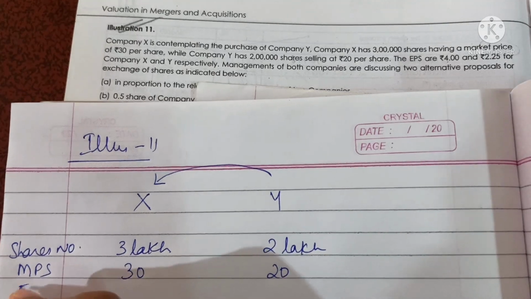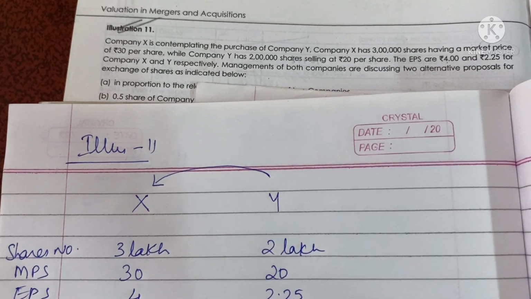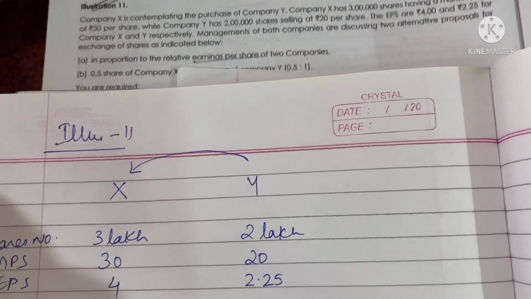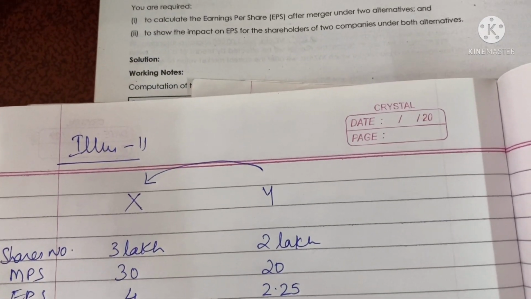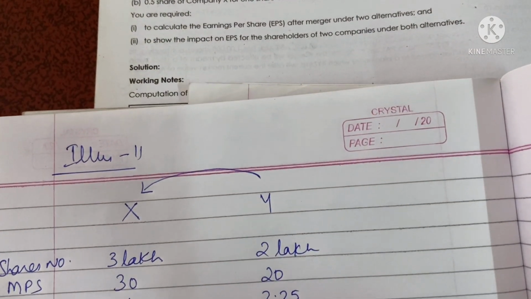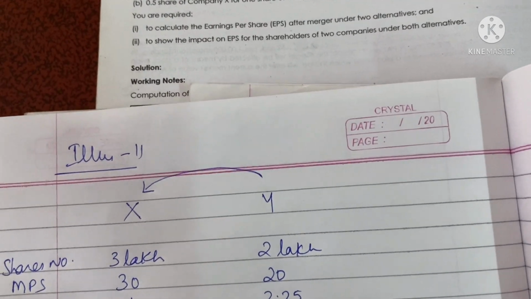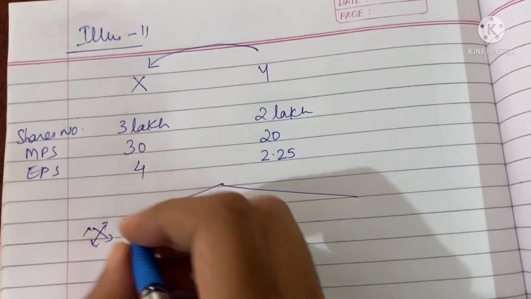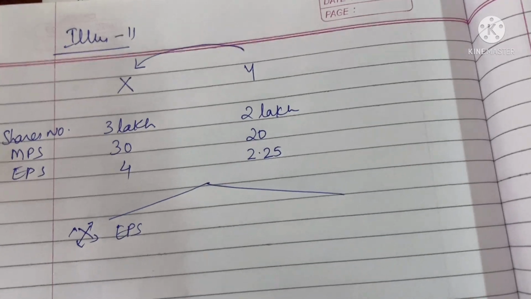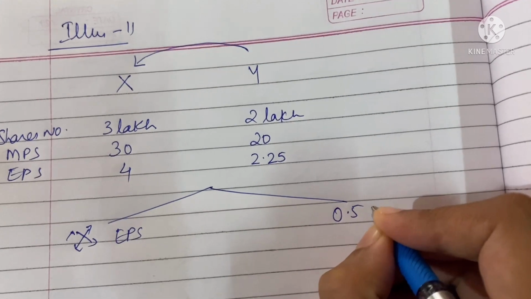The EPS is also given. EPS is 4 for X and 2.25 for Y respectively. Now there are two alternative proposals for exchange of shares. The first proposal is in proportion to the relative earnings per share of the two companies, so the exchange ratio would be based on EPS. And the second proposal is 0.5 share of company X per 1 share of Y. So the exchange ratio for the other proposal is already given, 0.5:1.